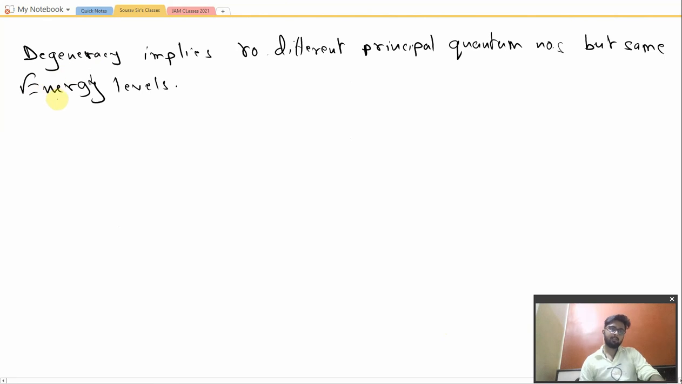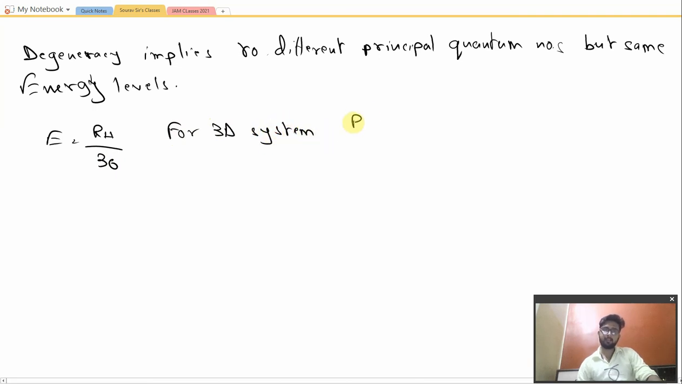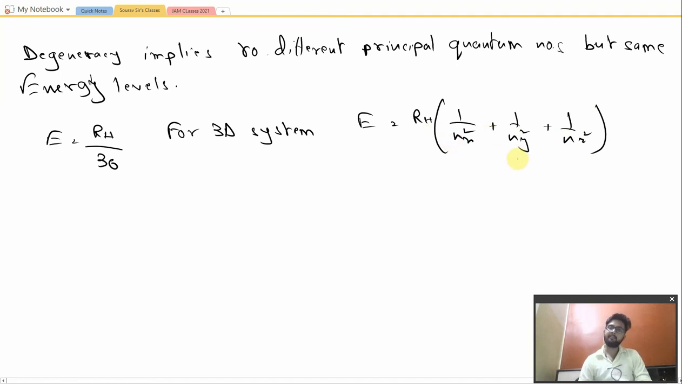So the equation that is given is E is equal to RH by 36, and we know that for a three-dimensional system, we have E is equal to RH times (1 by nx square plus 1 by ny square plus 1 by nz square). This is the actual scene. Now you have to assume values for nx, ny and nz, so that you might be getting 36 on every possible combination. So the first combination that we might be wondering is 600.